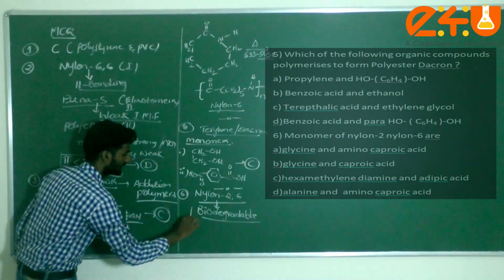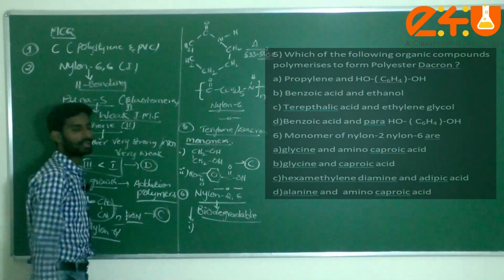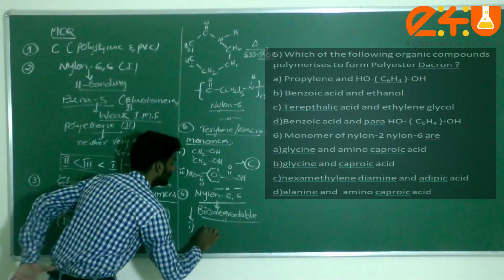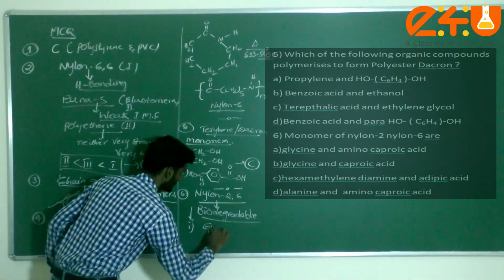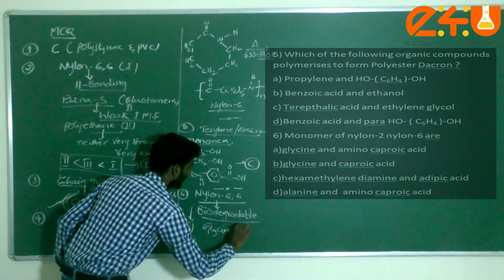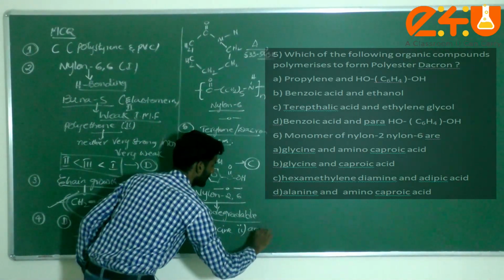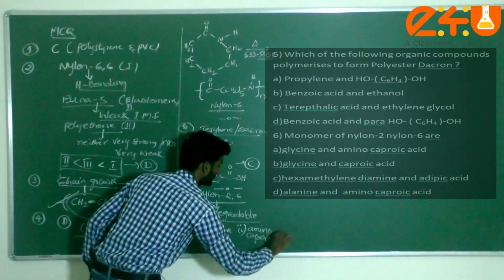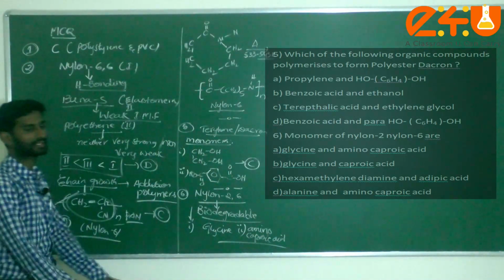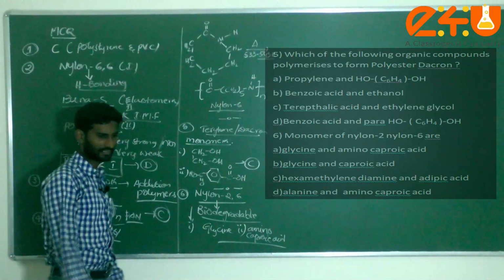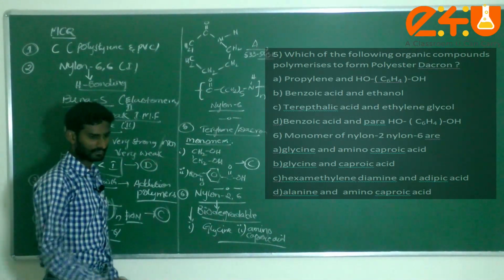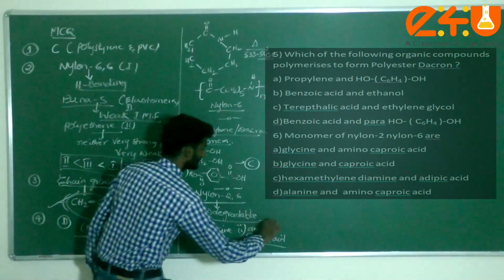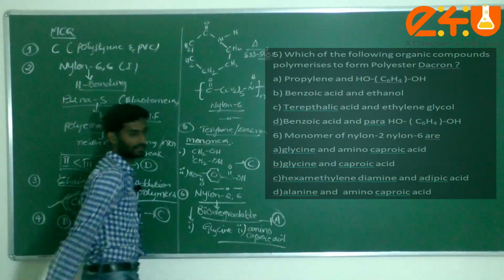We discussed this: one is glycine, and the second is amino caproic acid. Glycine and caproic acid is wrong. Glycine and amino caproic acid, that is option A.